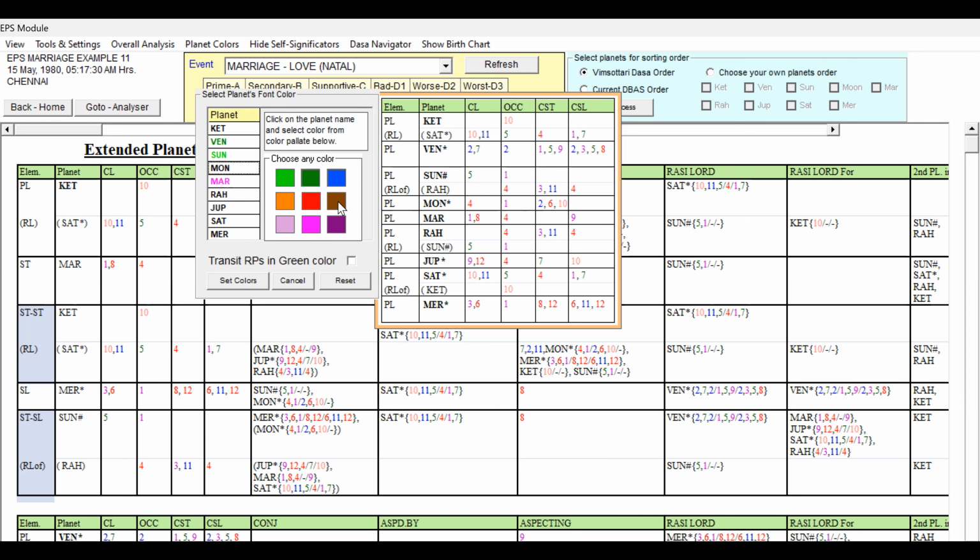So let us give some other color, brown. It indicates some neutral houses, neither favorable nor unfavorable. Unfavorable ones are present, but 216 is talking about professional prospects.